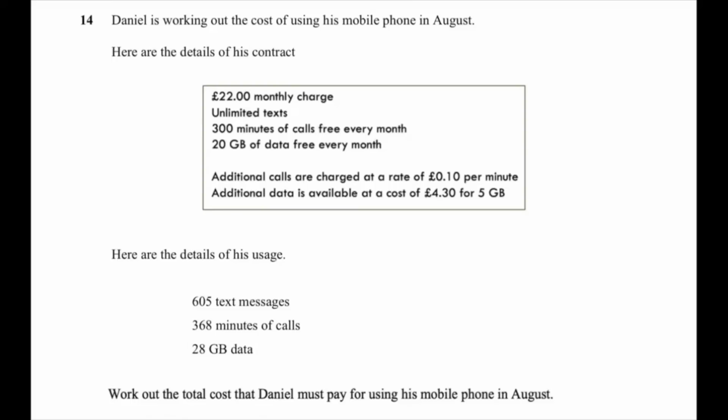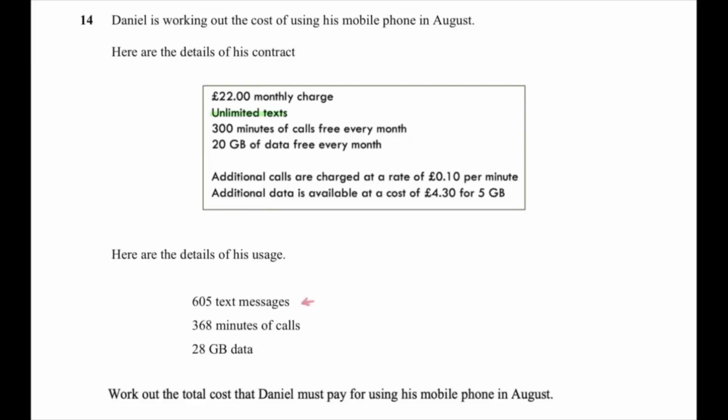So this is one of those questions where you just need to take it all in and then break it down, step by step. First of all, we look at his usage. He did 605 texts. If I go to the contract, I can see that his texts are unlimited, so there's no additional charge for this. The information's there, but I don't have to do anything with it.